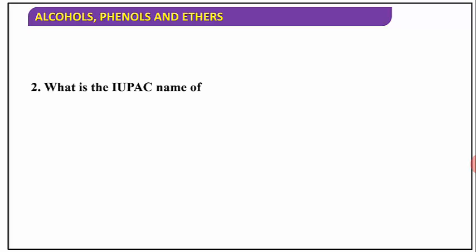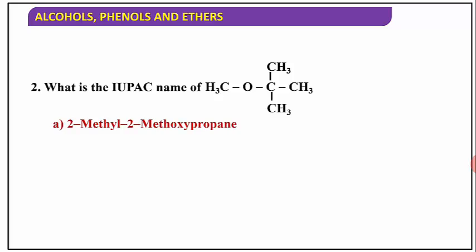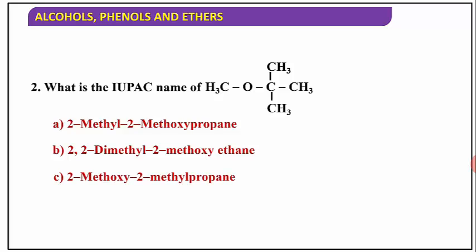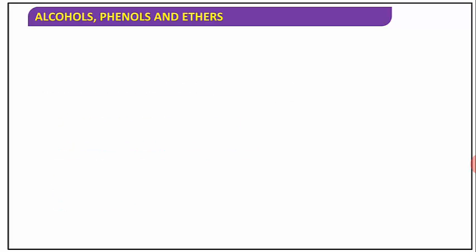So what is the IUPAC name of that one? We already discussed previously: 2-methyl-2-methoxy, 2,2-dimethyl-2-methoxyethane, 2-methoxy-2-methylpropane, or all of these. The answer is 2-methoxy-2-methylpropane.